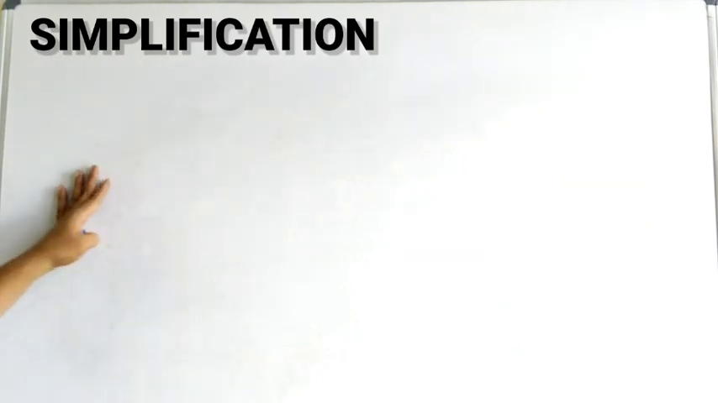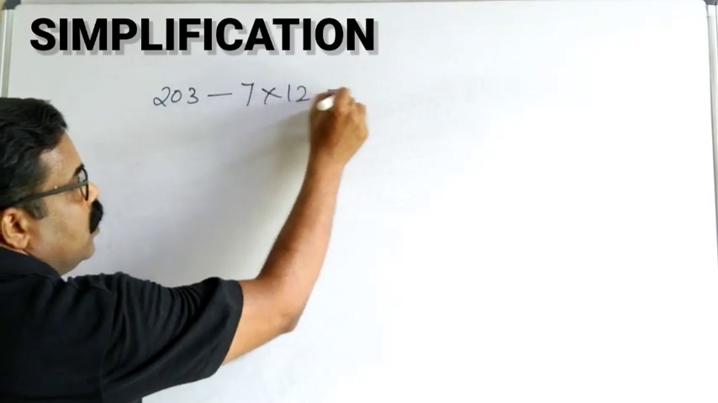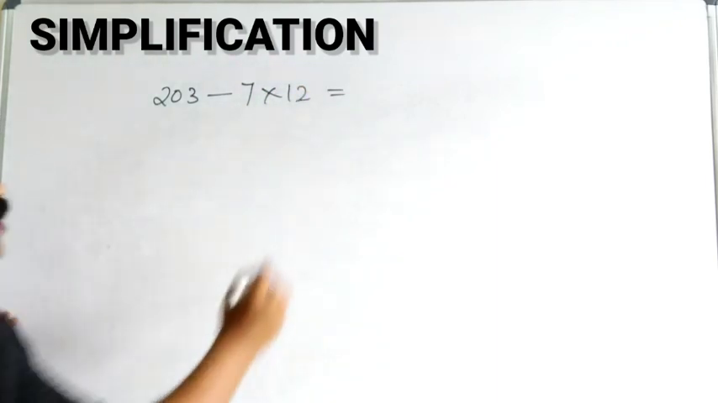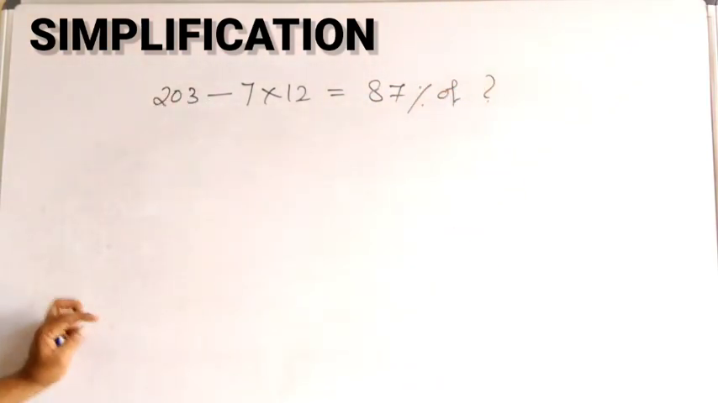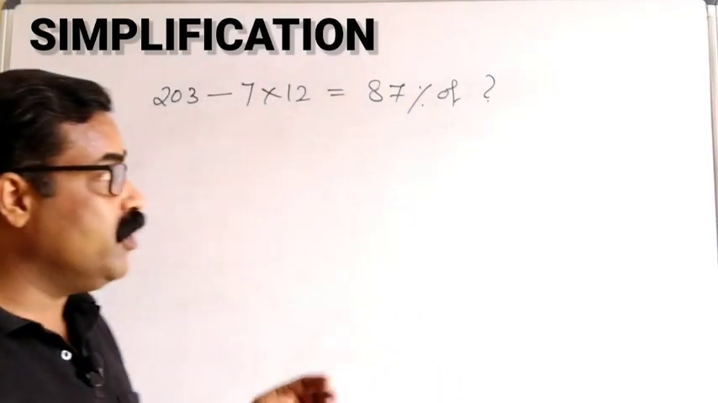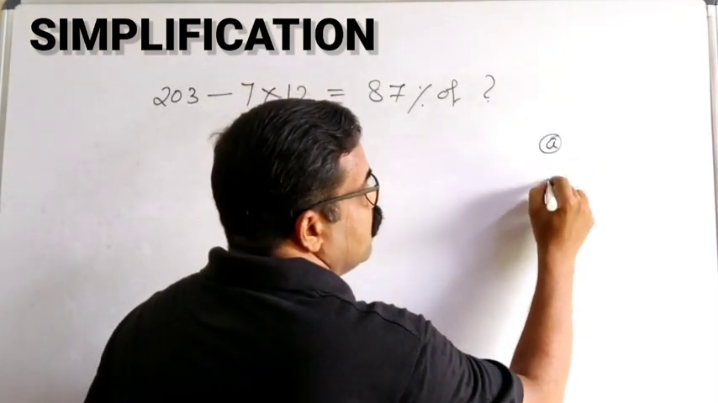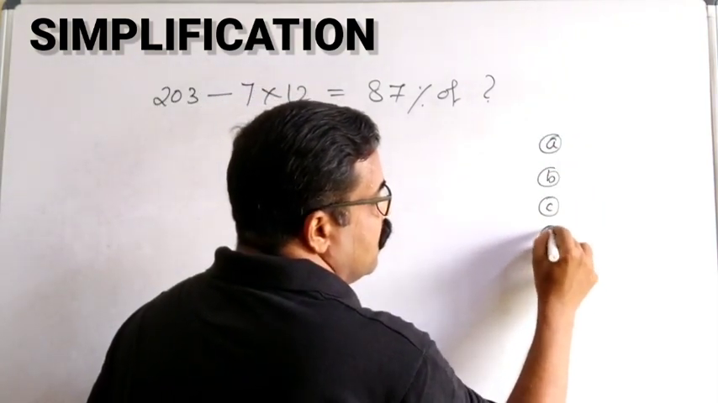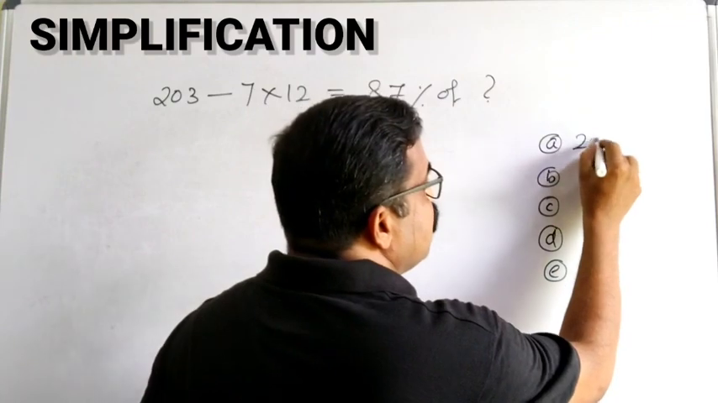Next question is, let me write the question. 203 divided by 7 into 12 is equal to 87% of what? There's a question given. So options are also given to you. Let me write the options also. The options are 200, 150, 400,